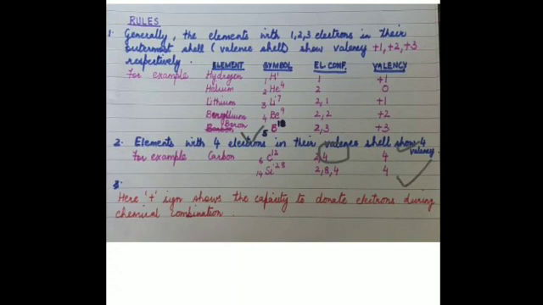So, what does the plus sign denote? The plus sign denotes the capacity to donate electrons, that they can give the electron to the other element during a chemical reaction. Hence they can show a plus sign. All these elements which possess a positive valency, or show a positive sign before the valency, have a tendency or a capacity to donate electrons or lose electrons.